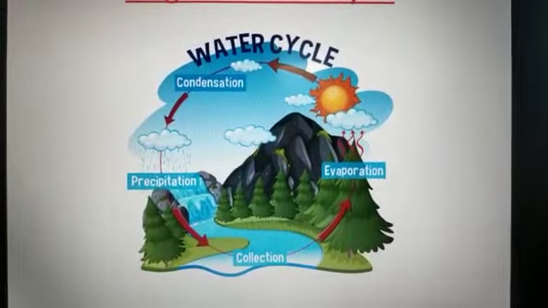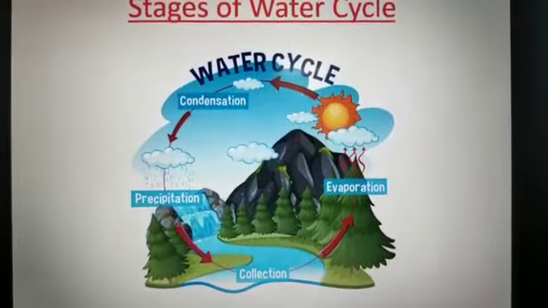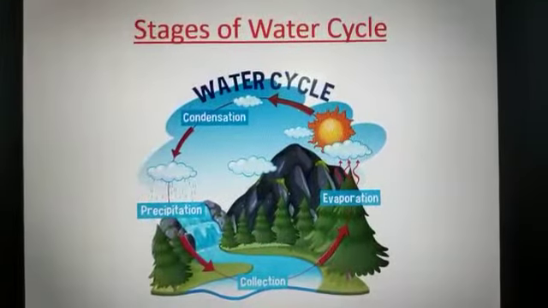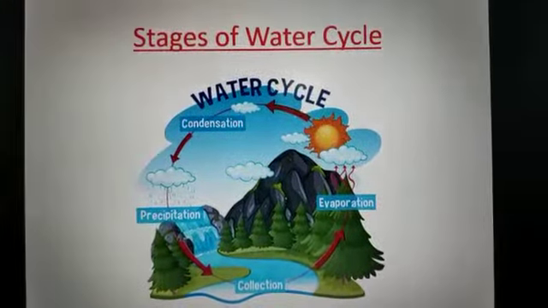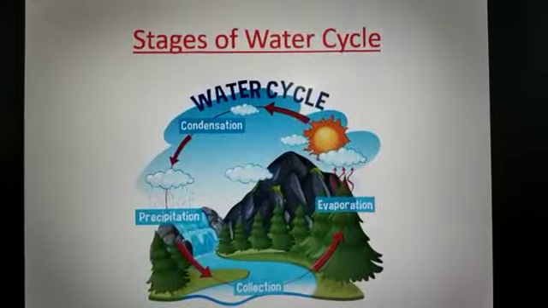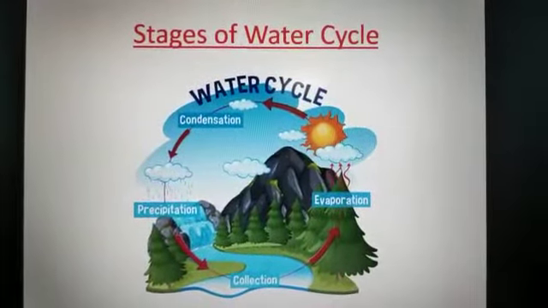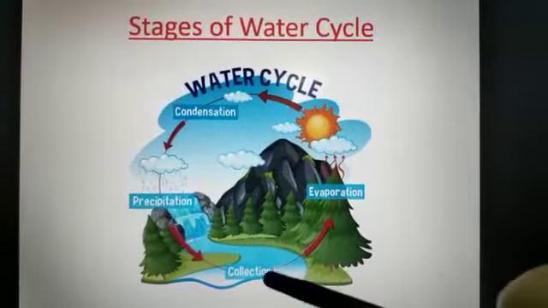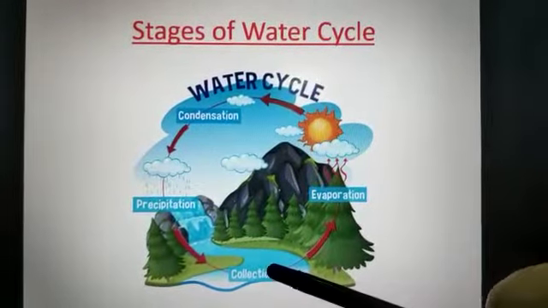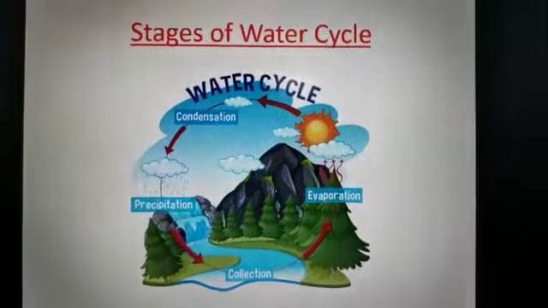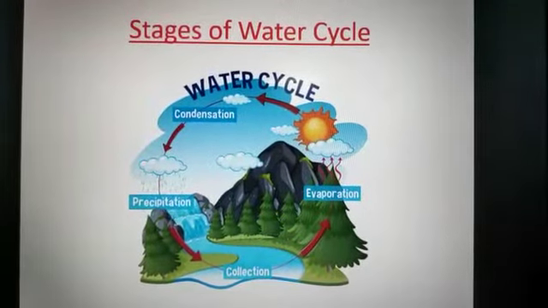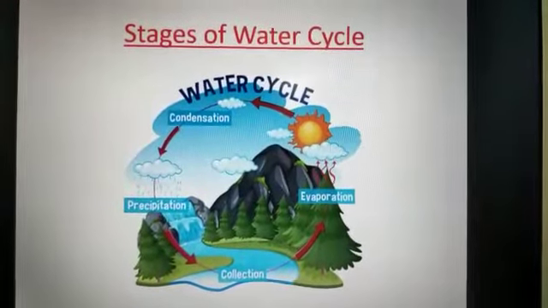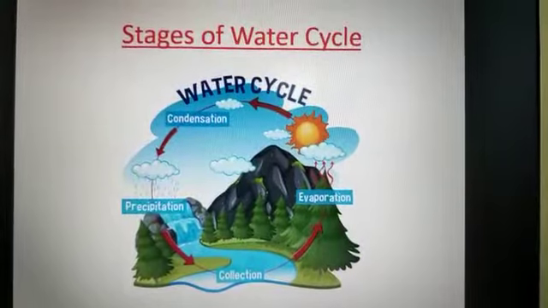Some of the water that falls on the earth seeps into the ground. This water is available to us in the form of groundwater. The remaining water falls back into oceans, lakes, rivers and seas. This process is called collection. Once again, it forms into water. So this is called collection.